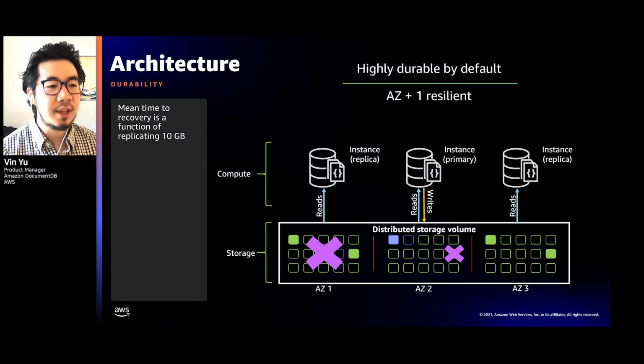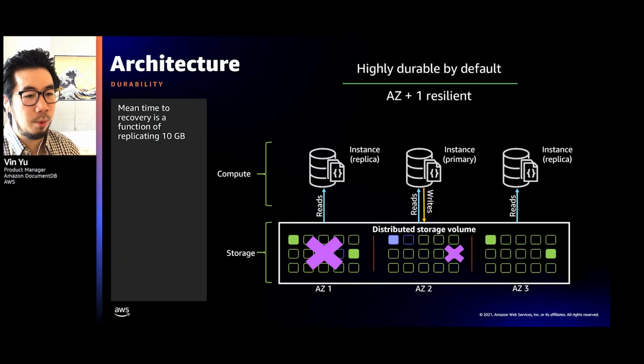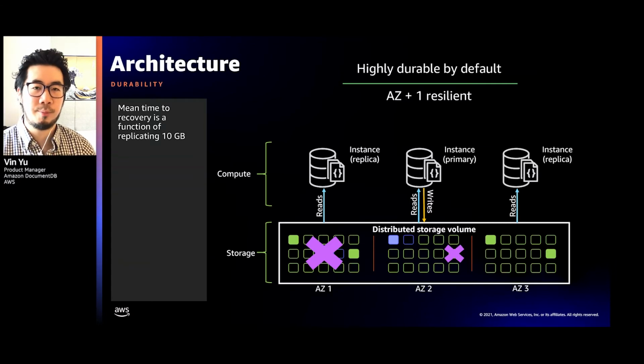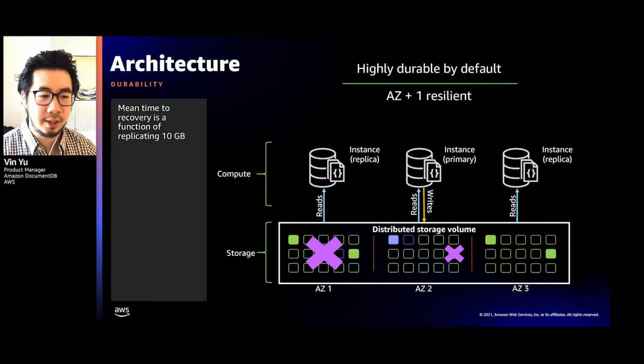So this is actually a function. The average recovery time is a function of how long it takes to replicate 10 gigs of data. What we do in DocumentDB is that we split up the storage volume into 10 gigabyte partitions. So rehydrating a 10 gigabyte data partition over a 10 gig link, for example, is really fast. So this is another really big advantage of distributing the storage as opposed to having a single monolithic disk volume, so that the recovery time is just degrees faster.